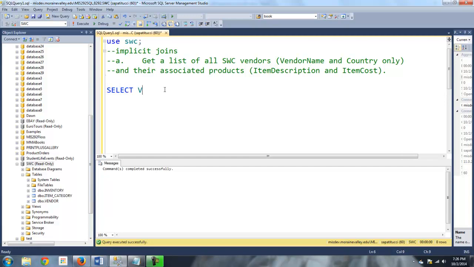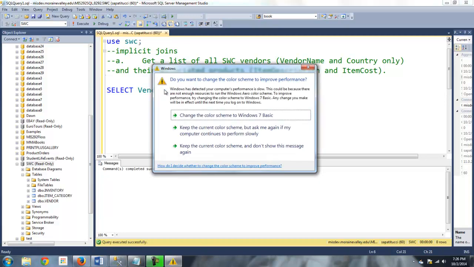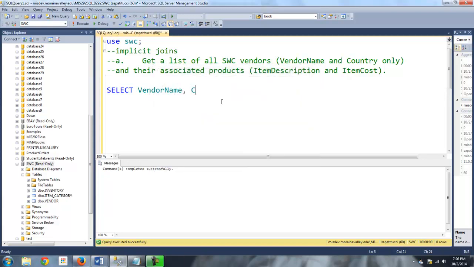I'll say select vendor name, country, item description, and item cost.